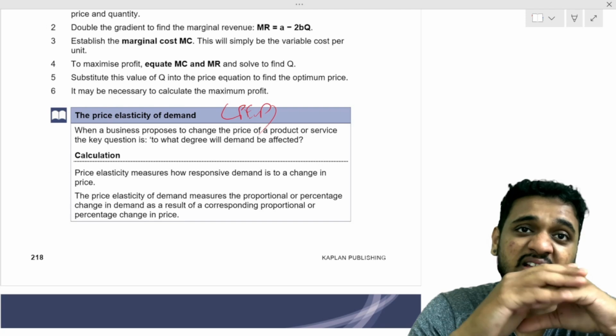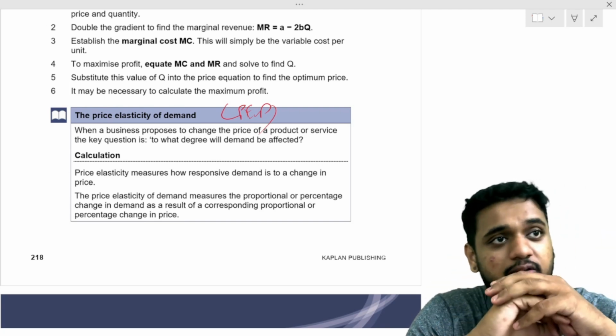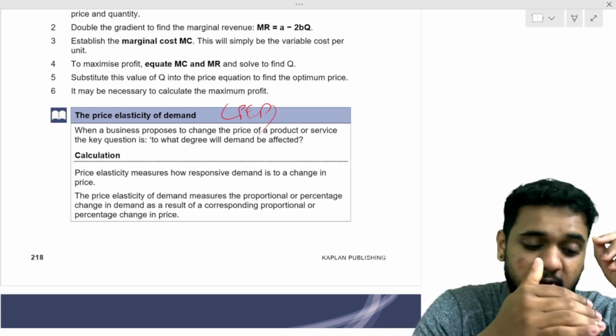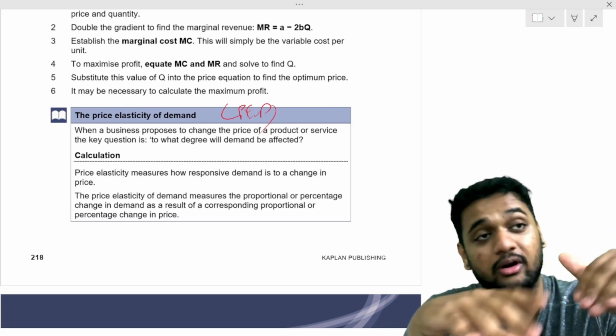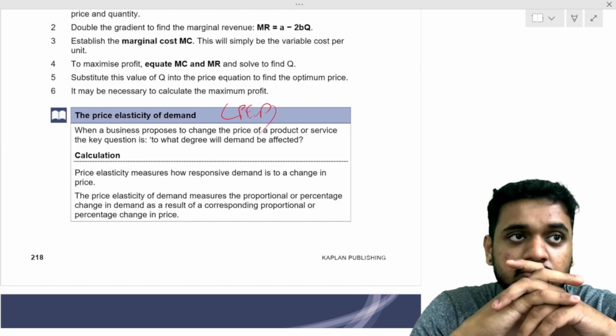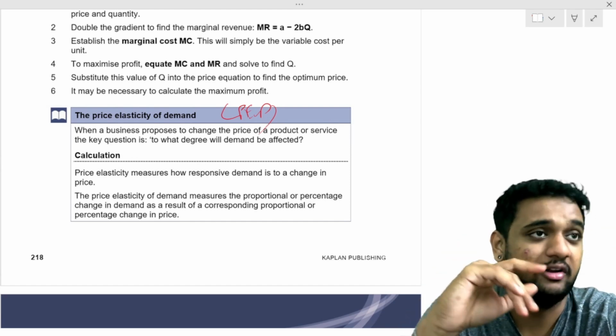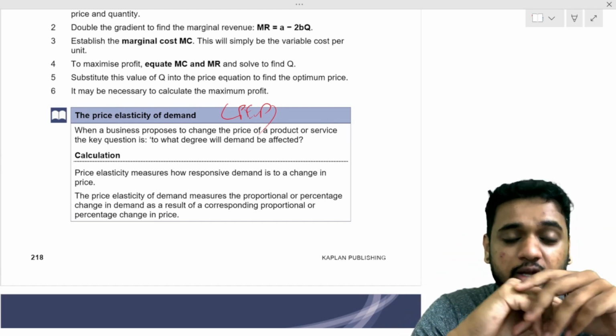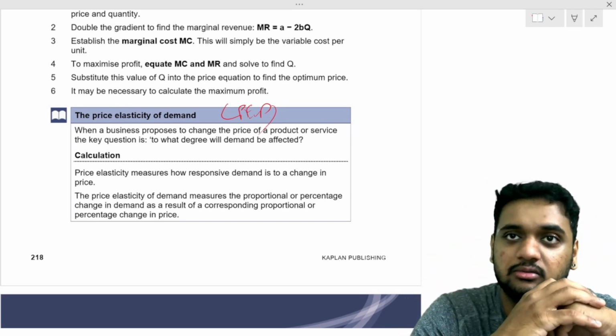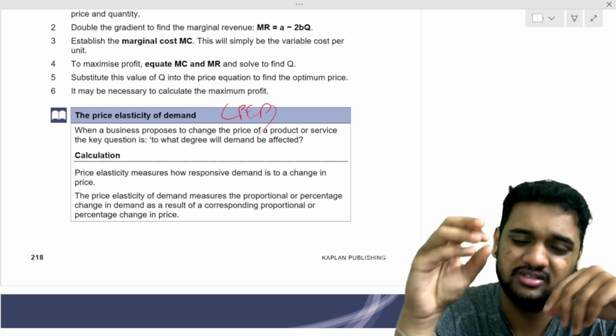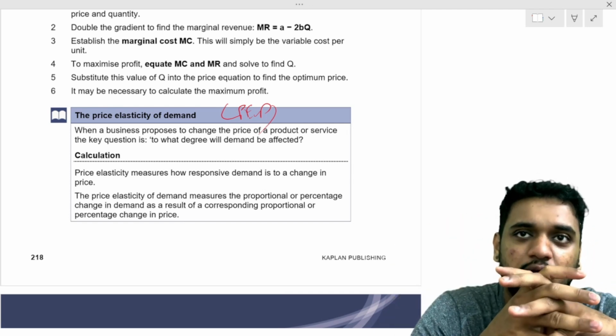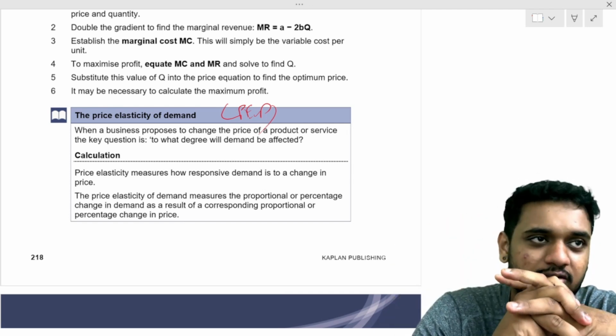And one more thing is that there is something called perfectly elastic and something called perfectly inelastic. More extreme cases. More than perfectly elastic, what is very important for you to know here is perfectly inelastic. Take salt.